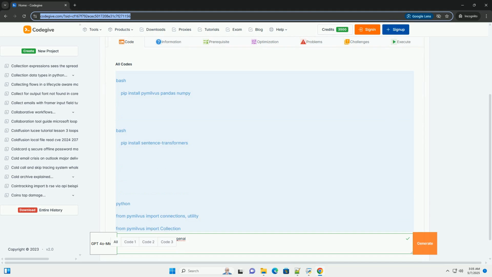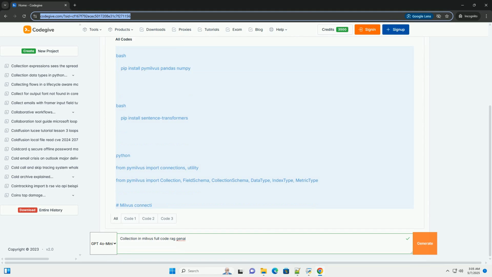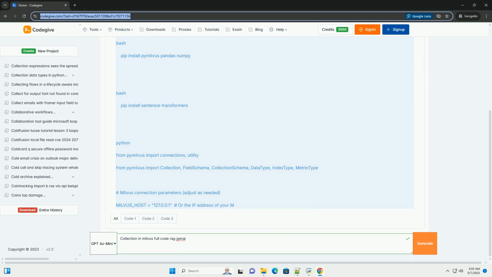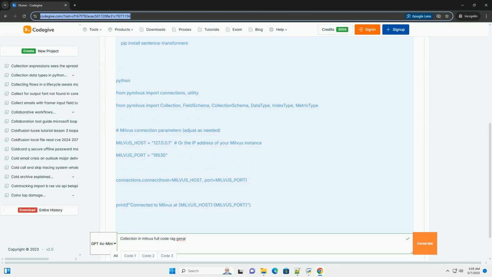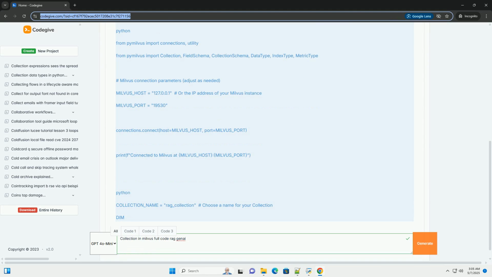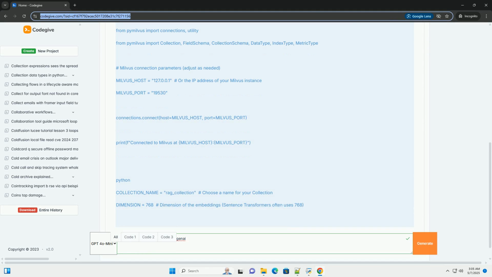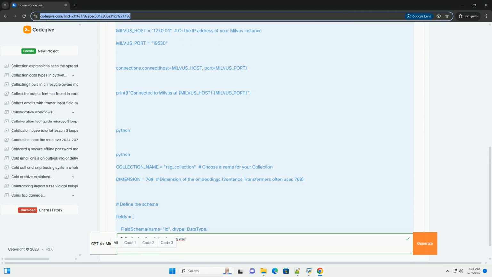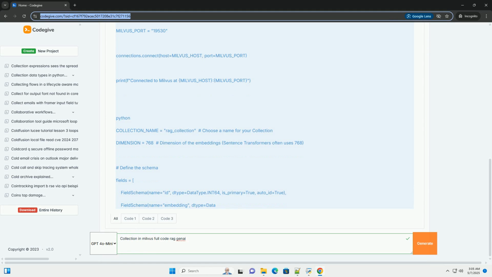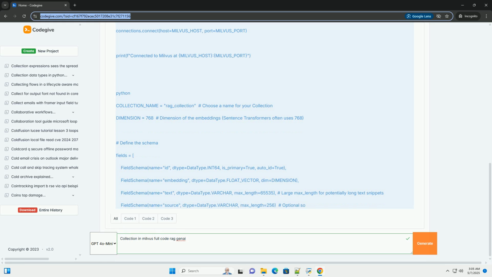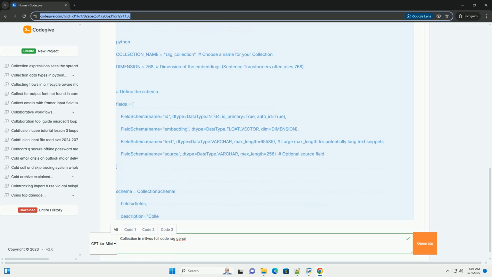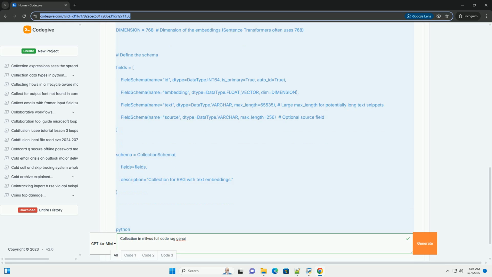OK, let's dive into a comprehensive tutorial on collections in Milvus, focusing on their role in retrieval-augmented generation, RAG, for generative AI. We'll cover everything from basic collection creation to advanced indexing strategies, and illustrate with code examples. Understanding collections in Milvus, the foundation for RAG. Milvus is a vector database.